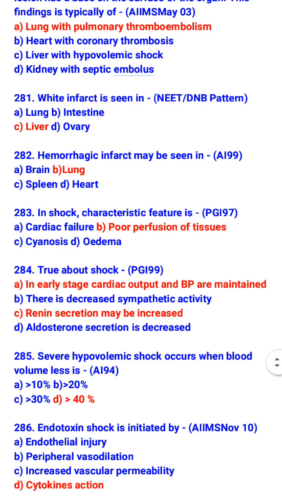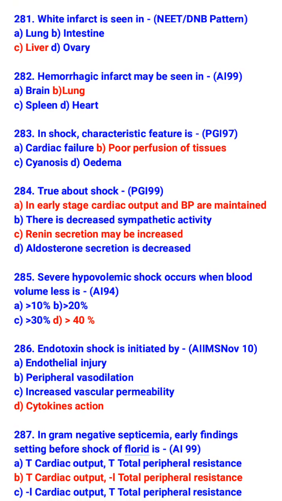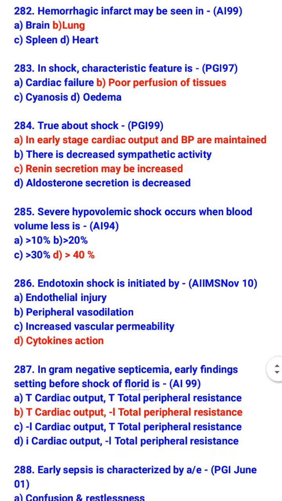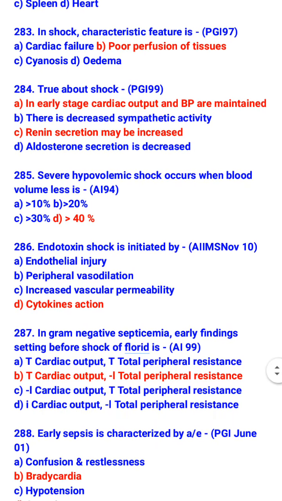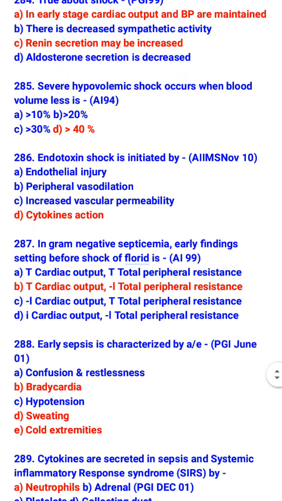In shock, the characteristic feature is poor perfusion of tissues. True about shock: in early stage cardiac output and blood pressure are maintained. Renin secretion may be increased. Severe hypovolemic shock occurs when blood volume loss is more than 40%. Endotoxin shock is initiated by cytokine action.